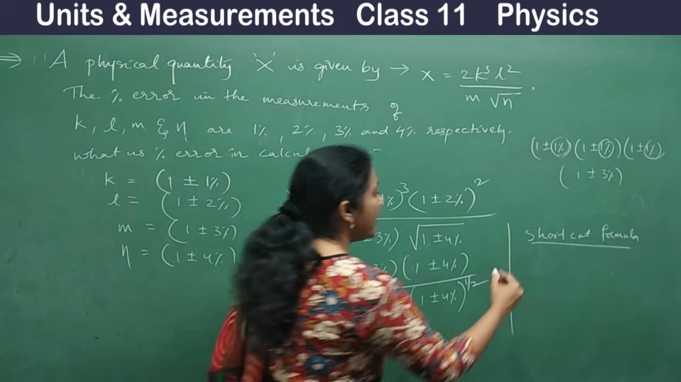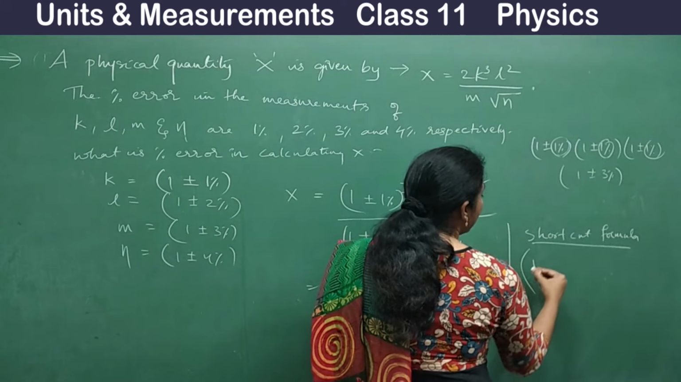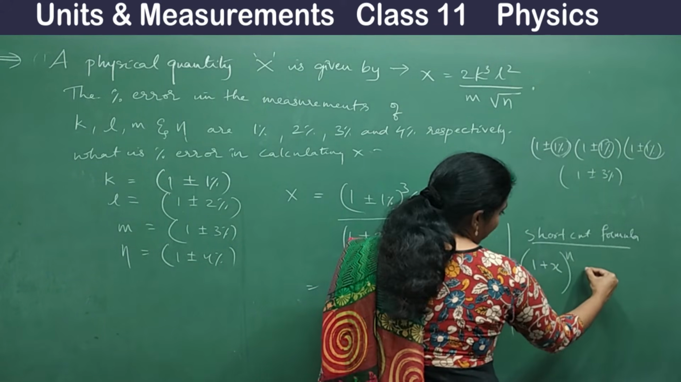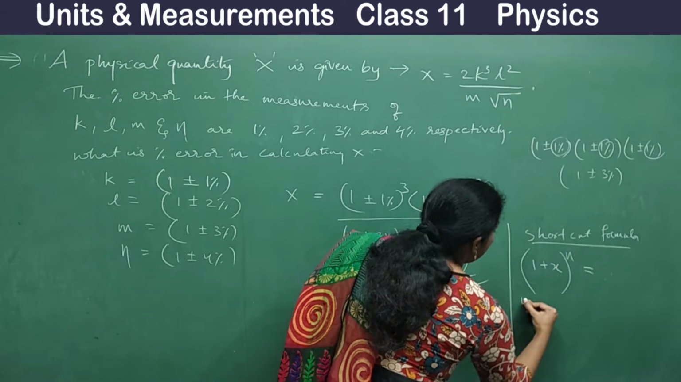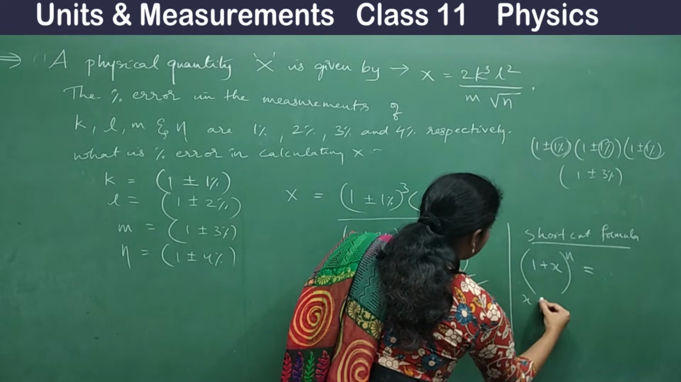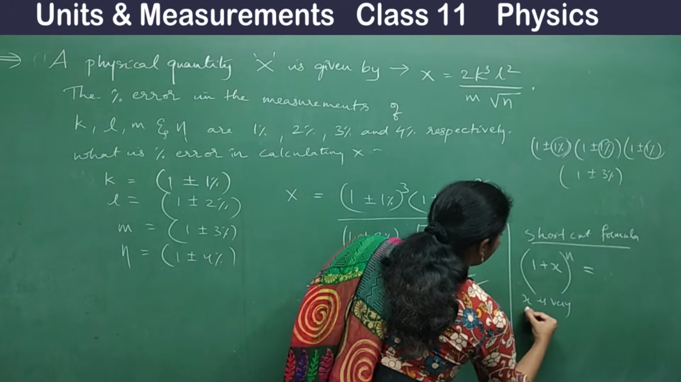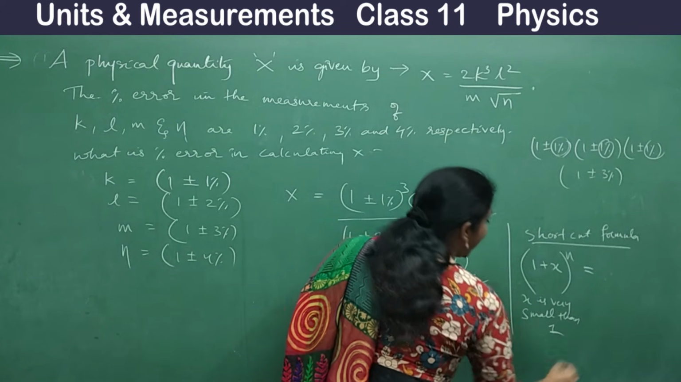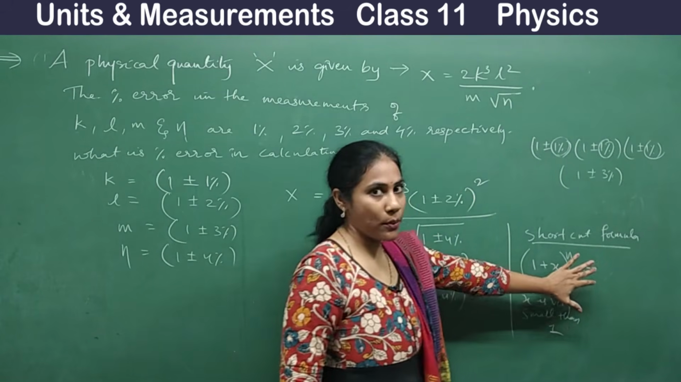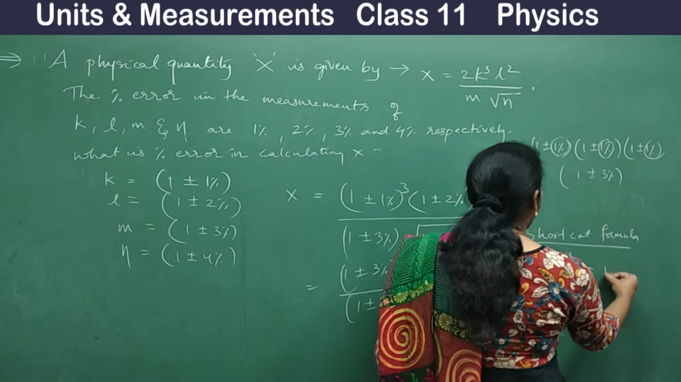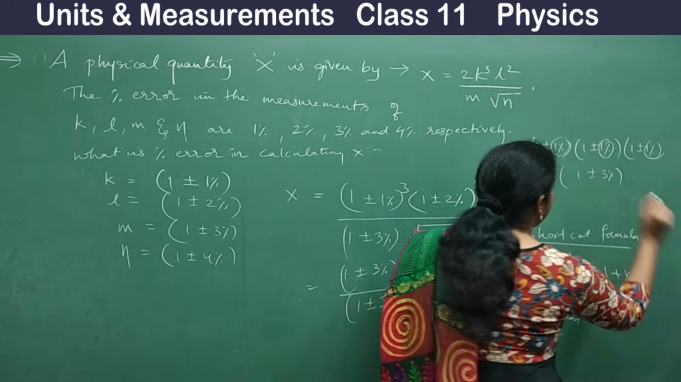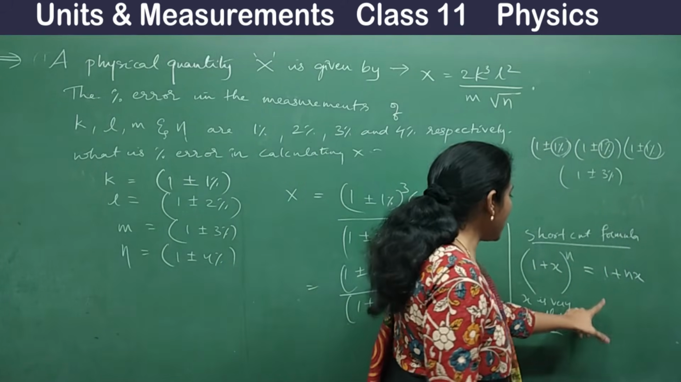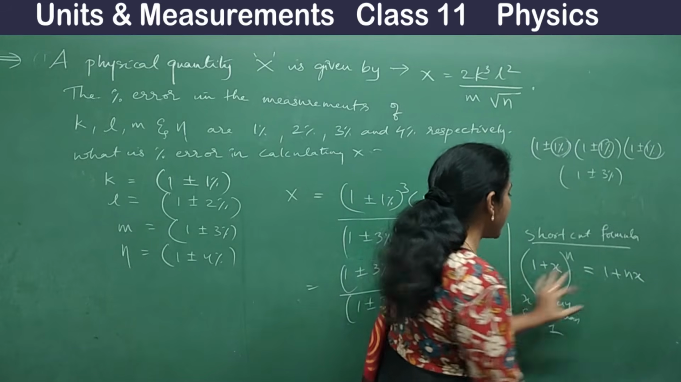Okay, whenever you have (1 + x) to the power n, where x is very small compared to 1, only then you can use this formula. The formula is (1 + x)^n ≈ 1 + nx. See, one small example, I'll tell you how to use this formula.